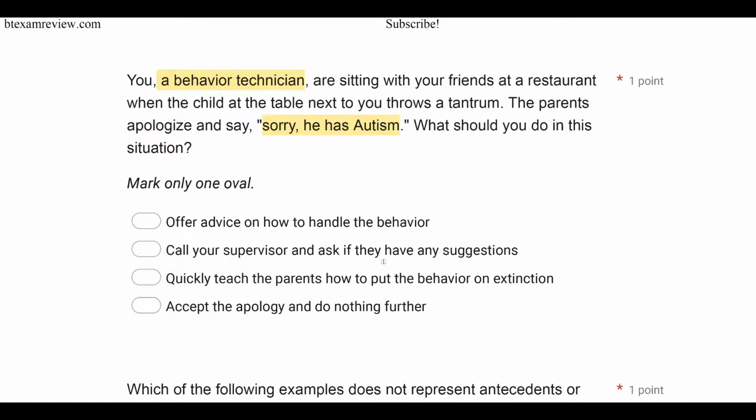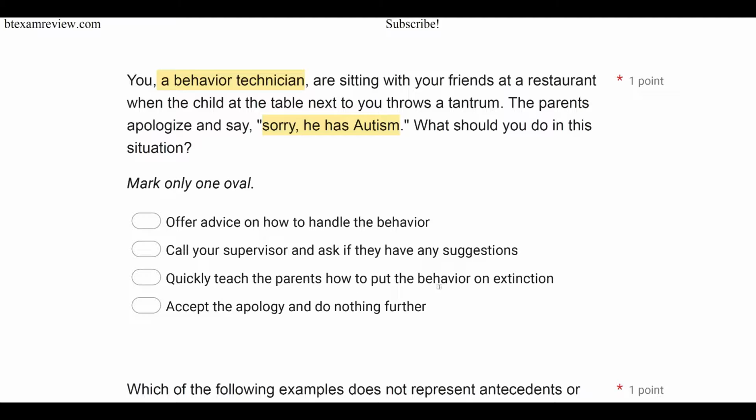A, offer advice on how to handle the behavior. That's not your role, right? Not your place to do that for this family that you have no association with. B, call your supervisor and ask if they have any suggestions. We definitely shouldn't do that. It's definitely not the supervisor's place either.